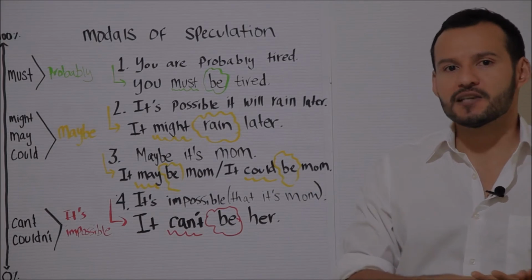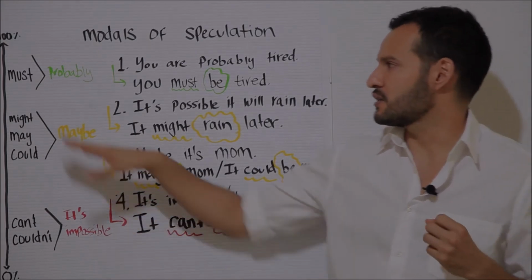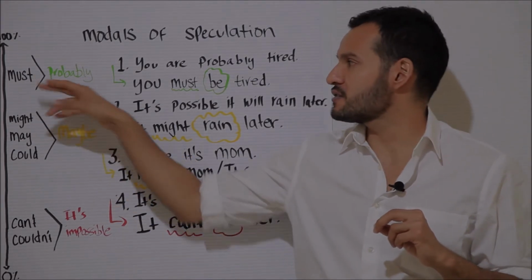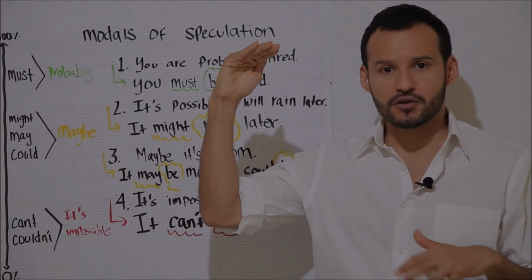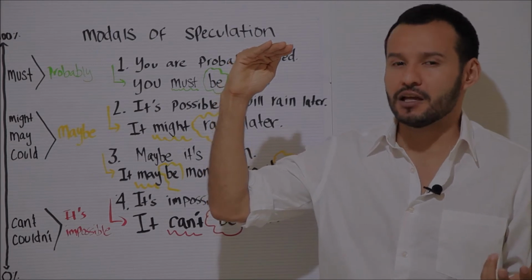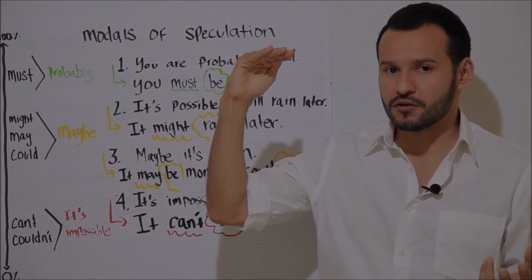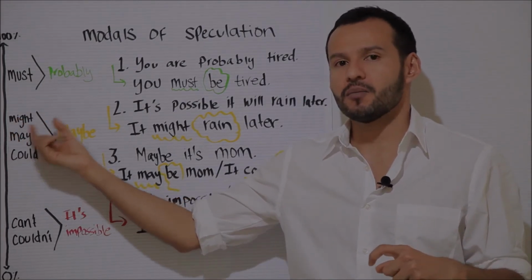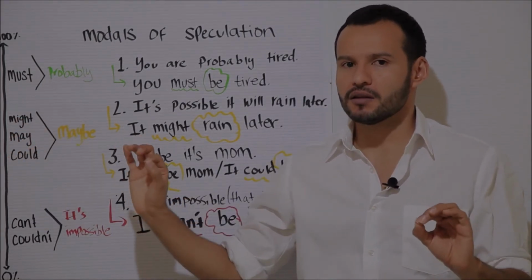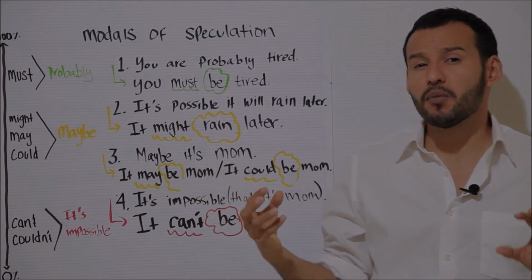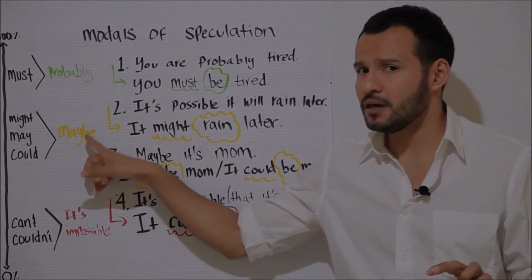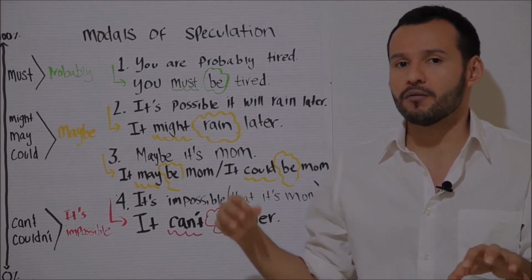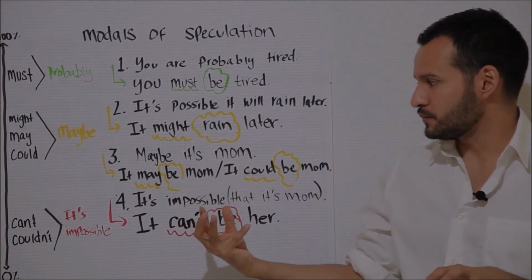So I can do the same thing. I can speculate using some modals in English. So for example, I can use the modal must to indicate that something is probably true, like that there's an 80% chance that it's true. I can use might or might not, may or may not, or could only in the affirmative form to indicate that something is possible, that something is maybe true, but I'm not sure, so maybe there's a 50% probability that it is true.